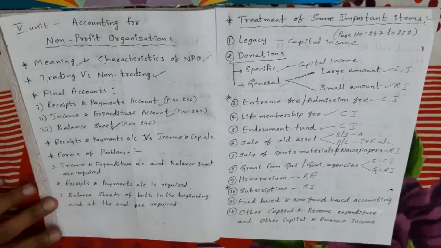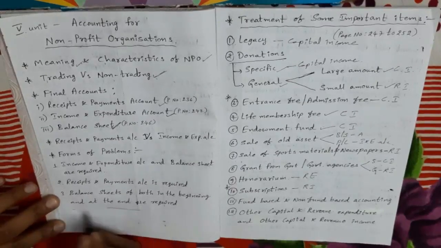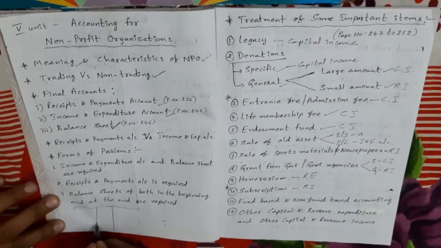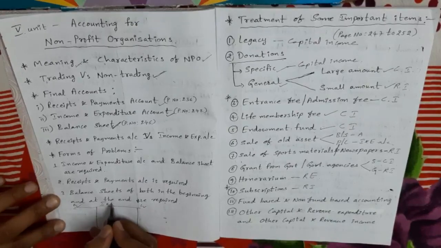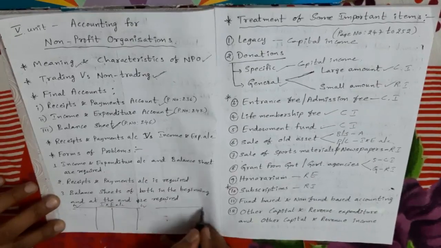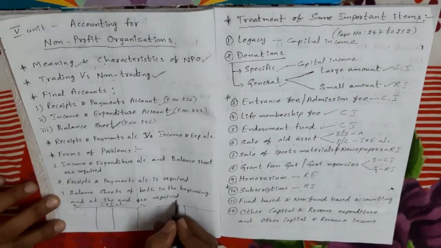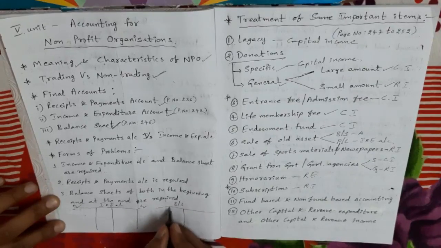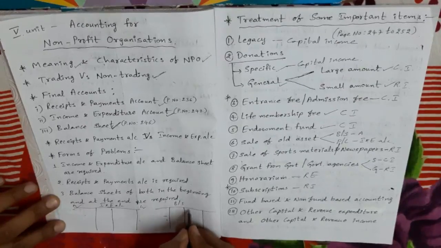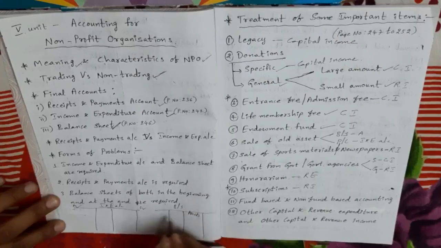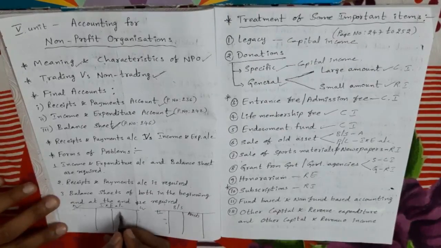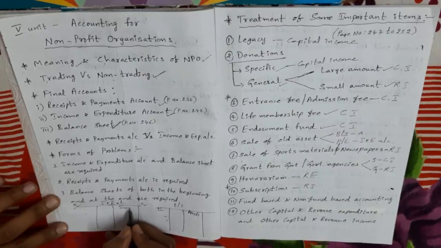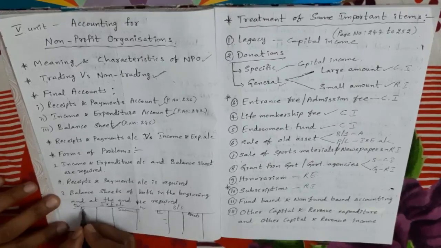To understand this, you should remember this point. Suppose this is an income and expenditure account and this is a balance sheet. In the balance sheet, right side assets, left side liabilities. In the income and expenditure account, credit side income and debit side expenditure.